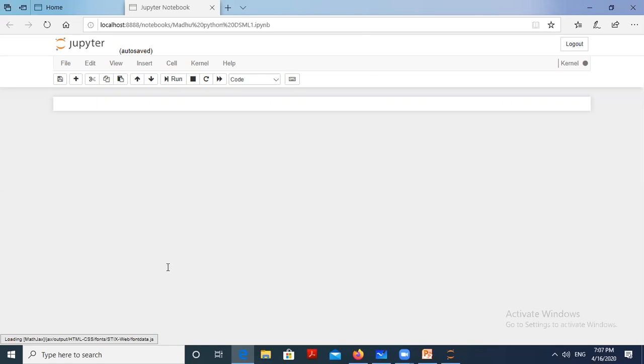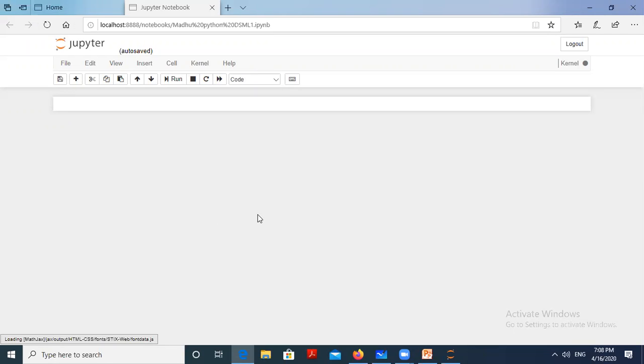You already know the while loop syntax and the for loop syntax. In the last class, I told you one point: the syntax is similar to C and C++, but you have to use one extra thing here. Every loop or conditional statement is ended with a colon. So you have to remember that.